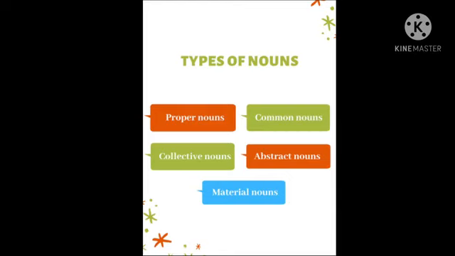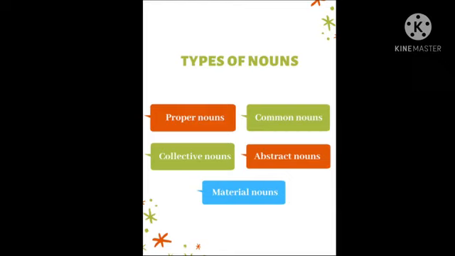Then we have the collective noun. Previously I told you, you might have seen a bouquet of flowers. A bouquet of flowers means I am using the word bouquet for the collection of flowers. Collective nouns will be given in your textbook, and you have to learn these words by heart. You have to understand it: you can't use this word for anything else. You can't say a bouquet of grapes. That is wrong. It should be a bunch of grapes, a pack of dogs, a herd of cattle. All these will be given in your textbook, so you have to learn collective nouns by heart.